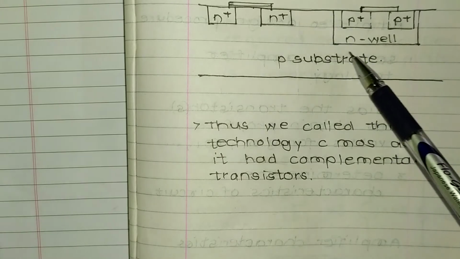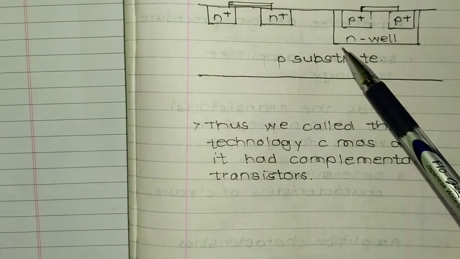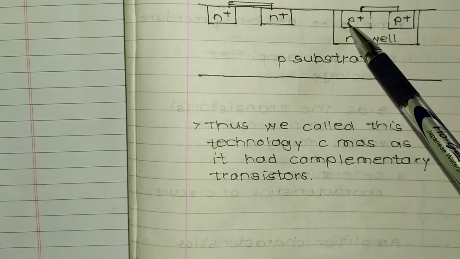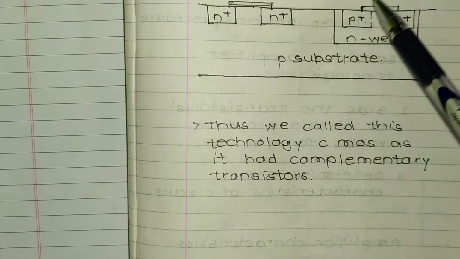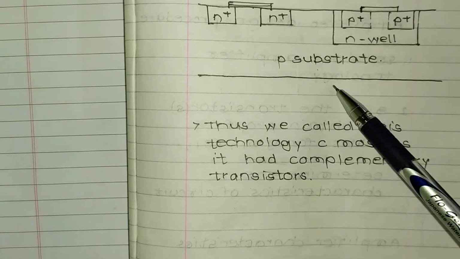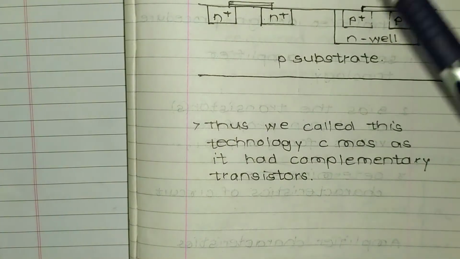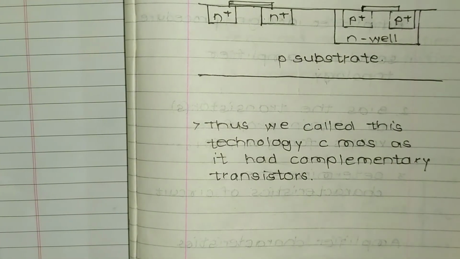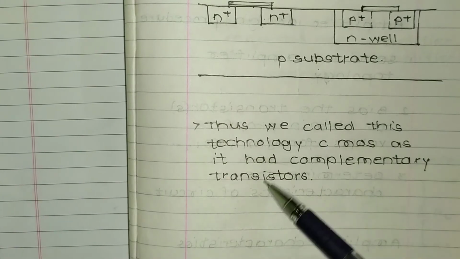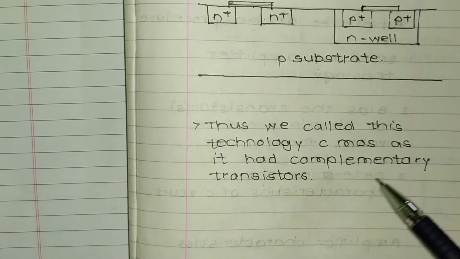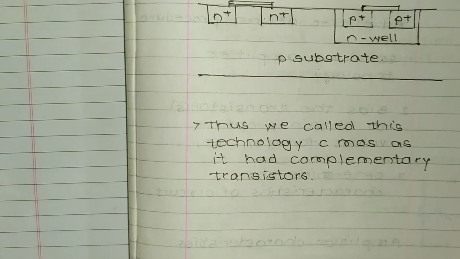So we created an n well on the p substrate, and in this n well we added two p channels, and thus we created the p MOSFET and n MOSFET on a single wafer. Thus we created this technology, CMOS, which has two complementary transistors, both n MOSFET and p MOSFET on a single wafer. So it is called CMOS technology.